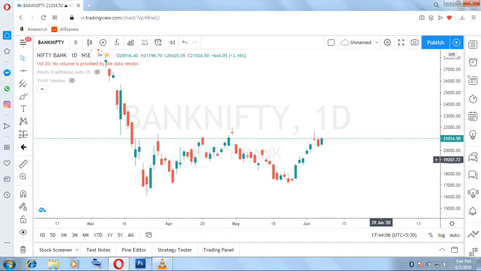So this is the second part of support and resistance. What did we learn in the first part? We learned what was support, what was resistance, how to draw support and resistance, and we even saw what is a weak support, a weak resistance, a strong support, and a strong resistance, right?